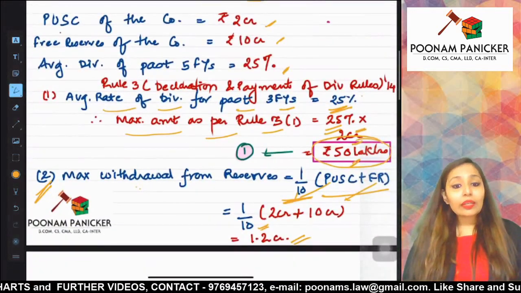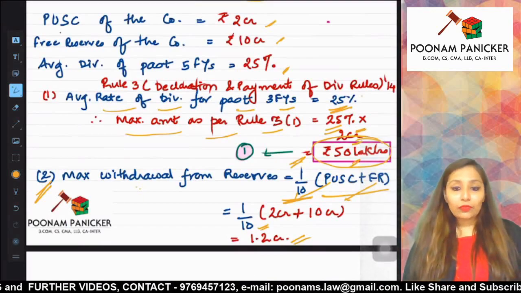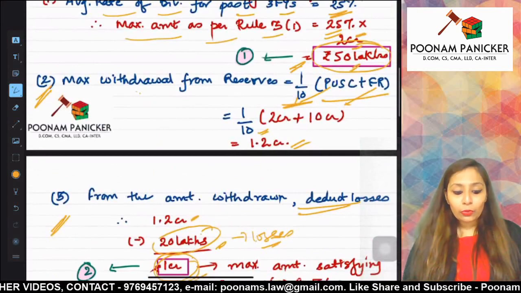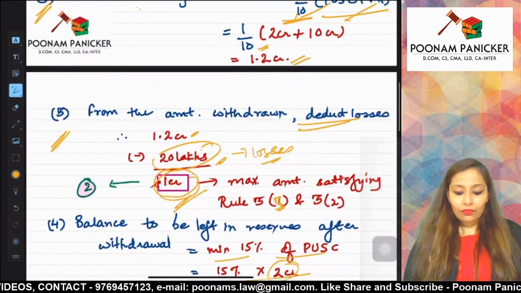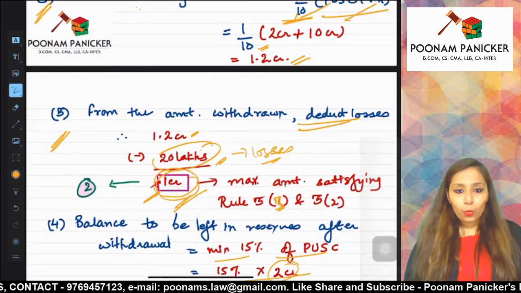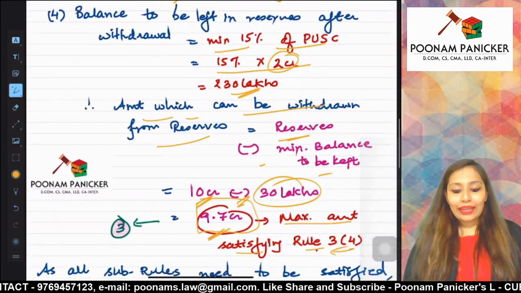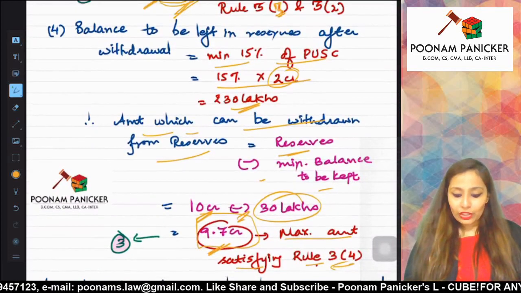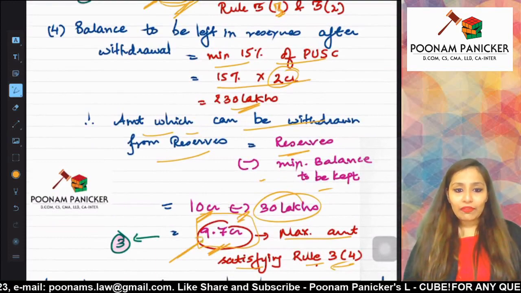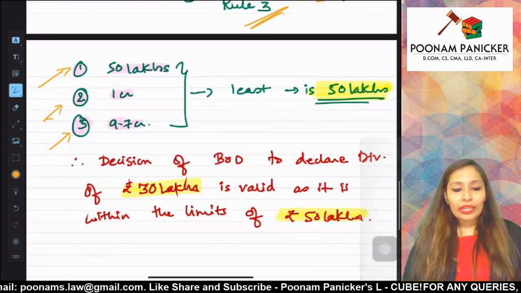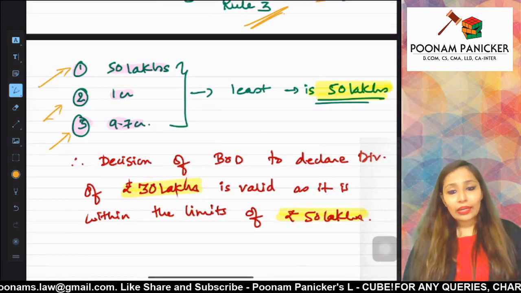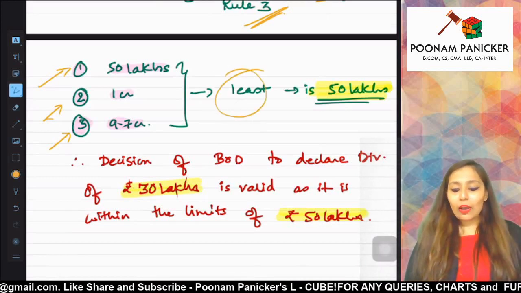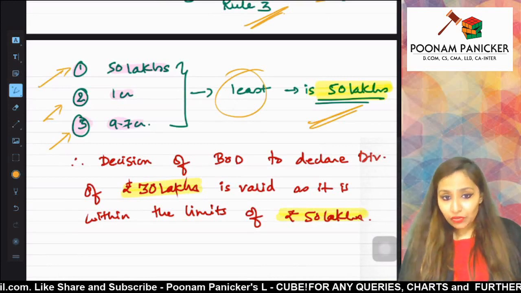The first figure, complying with rule 3 sub rule 1, was 50 lakhs. The second figure was complying with sub rule 2 and sub rule 3, which was 1 crore. And the last figure was complying with rule 3 sub rule 4, which came to 9.7 crore. So out of 50 lakhs, 1 crore and 9.7 crore, the least figure is 50 lakhs.